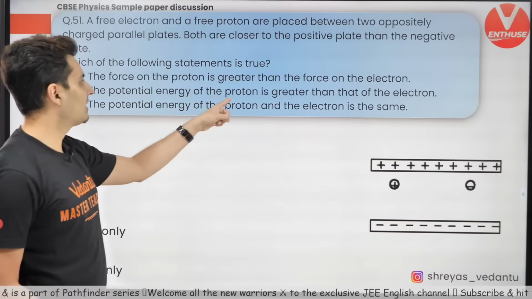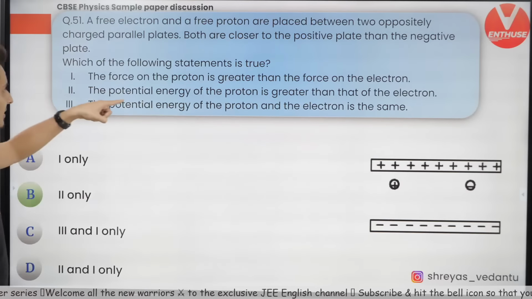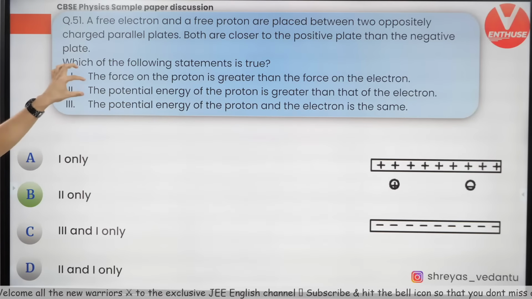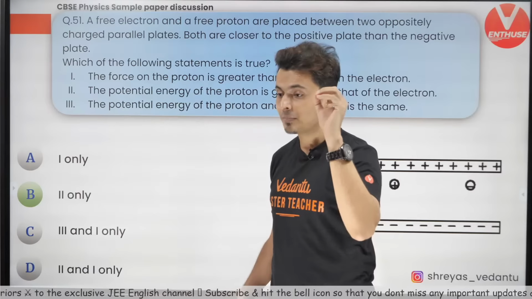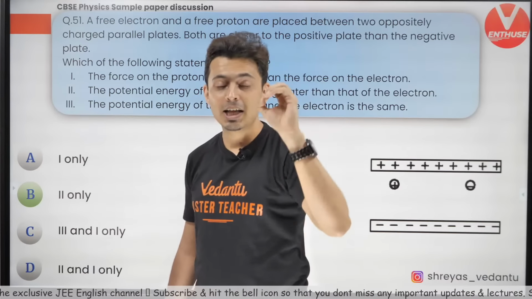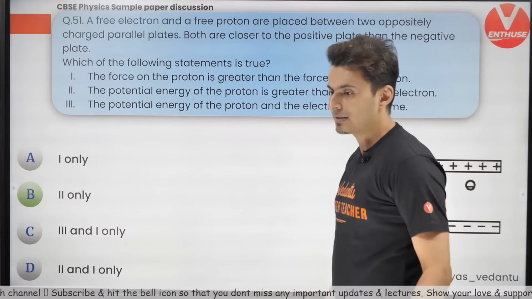So hence the potential energy of the proton is greater than that of the electron. Is that making sense? Magnitude wise they are the same, but the positive value will be more than the negative value. I hope this is clear.